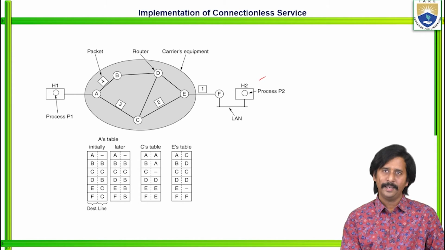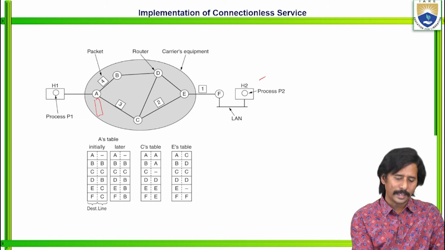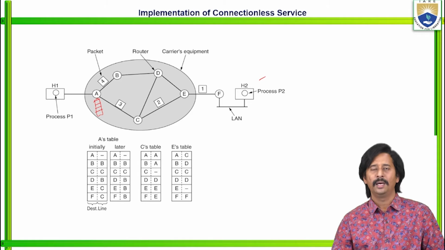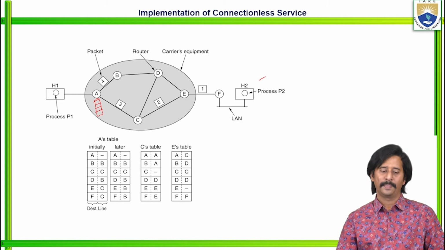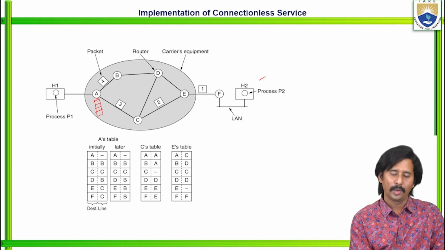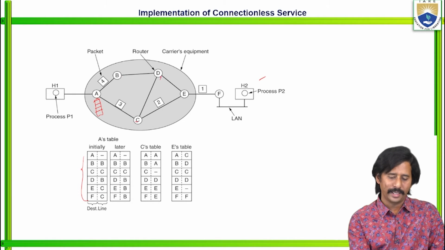Is it right? See, let us consider that each and every router maintains some routing table, just like our processor maintains the process table in an operating system. Similarly, in computer networks also, each and every router maintains some routing table. See here, this is the router A routing table. Initially, these are the various routers, A, B, C, D, E, F.